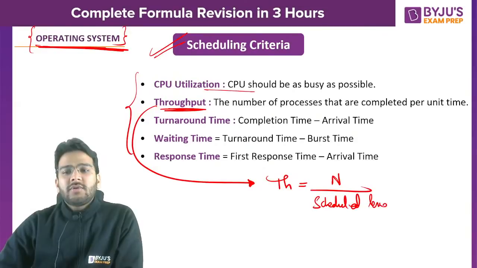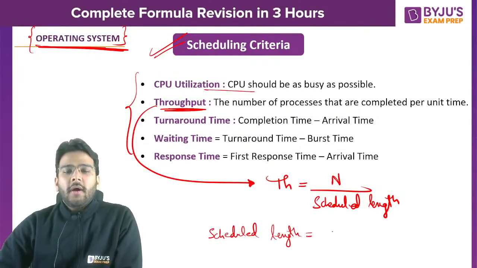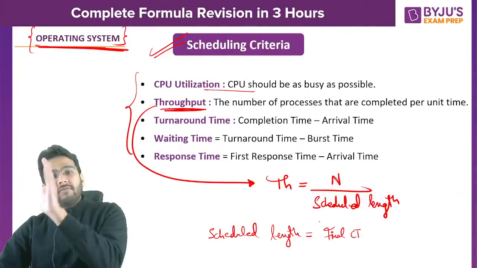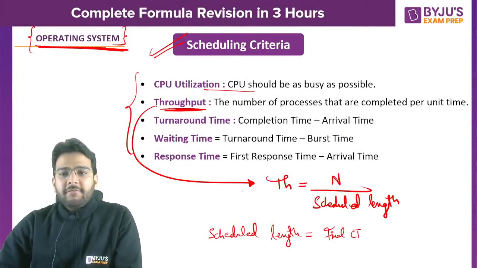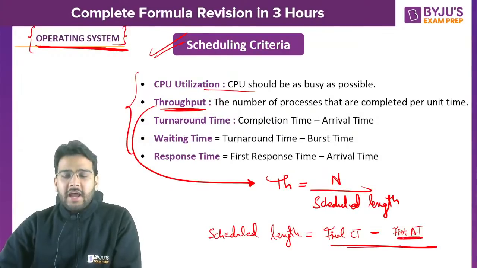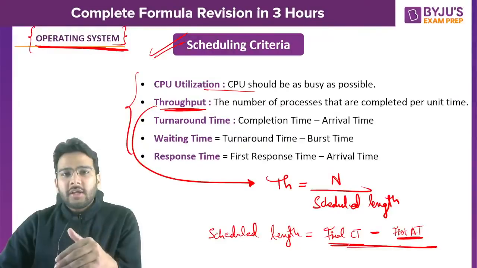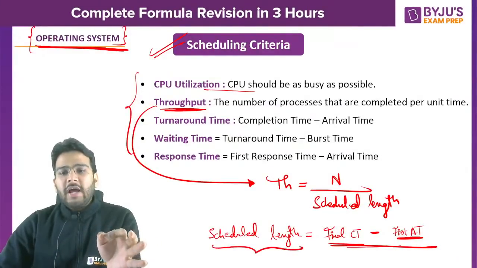Now what is schedule length? Schedule length is equal to the final completion time, that means the completion time of the last process, minus the first arrival time. Whichever process arrived first, you have to subtract its arrival time from the final completion time. Based on the Gantt chart you have to see this and calculate the schedule length.